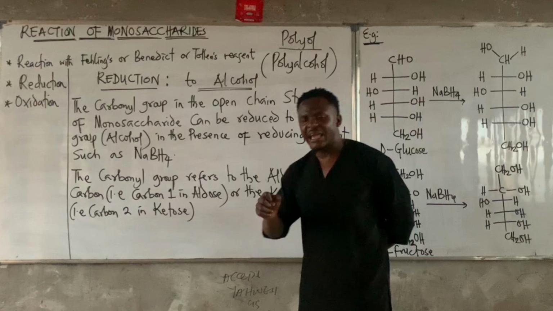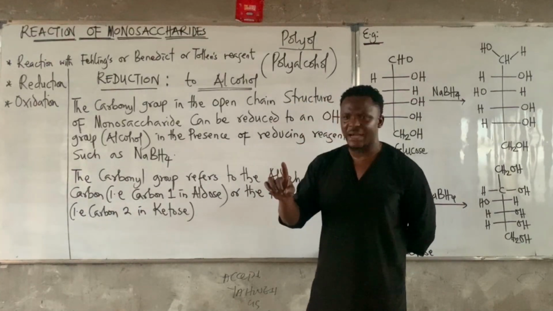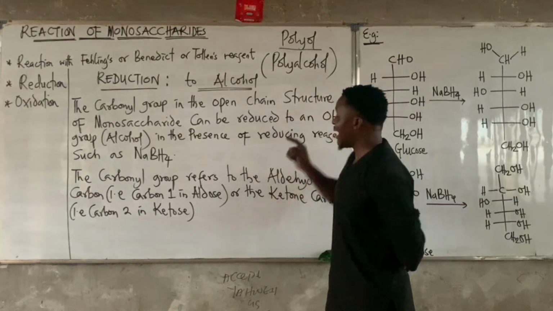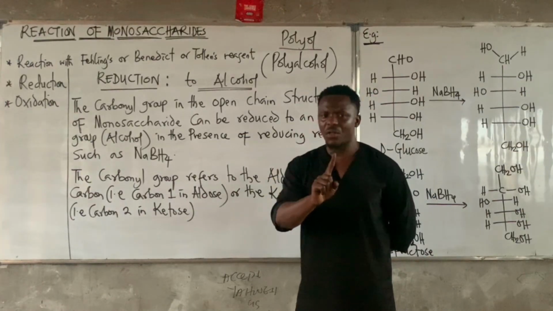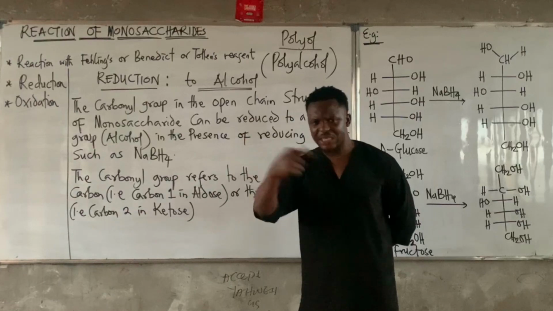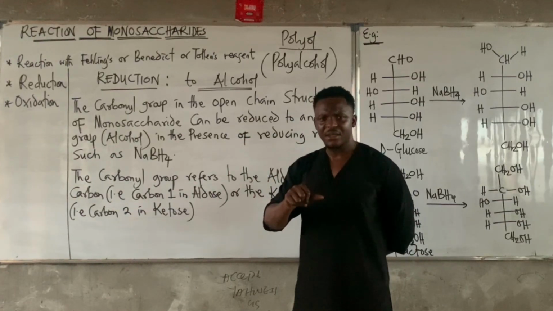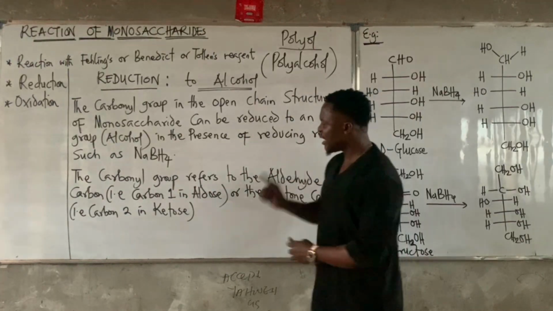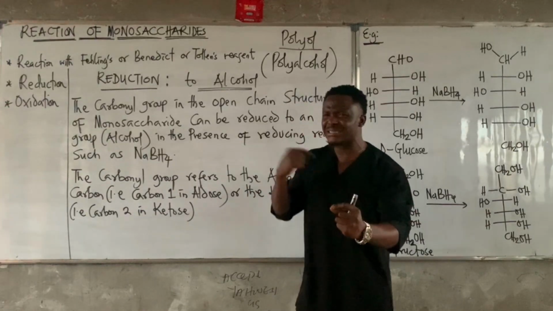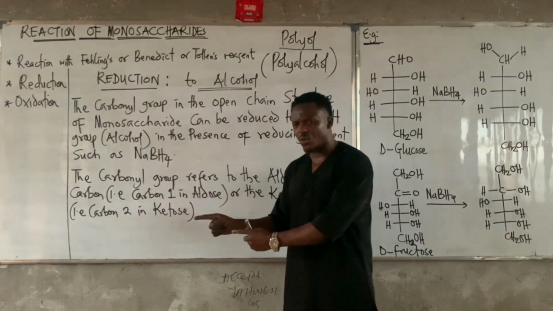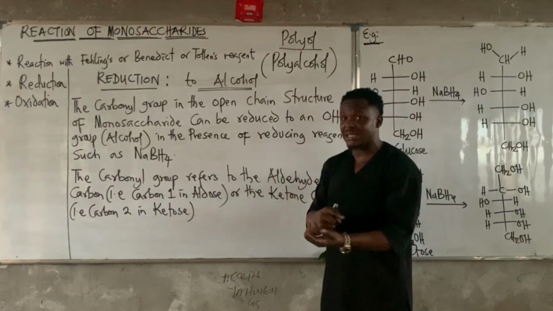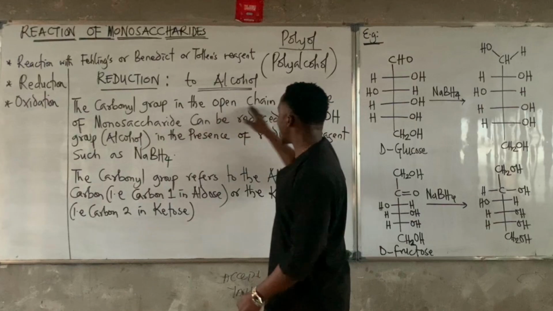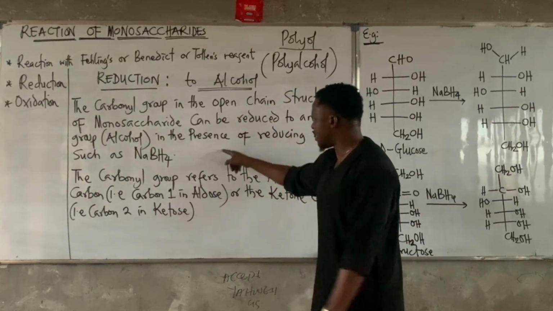Now, remember, in general organic chemistry 1, aldehydes can be reduced to primary alcohol. Ketones can be reduced to secondary alcohol. Remember, Chem 260? It means that if I reduce the aldehyde functional group present in an aldose, I'm going to get an alcohol. If I reduce a ketone functional group present in the ketoses, I'm still going to get an alcohol. So we said this carbonyl group can be reduced to an alcohol in the presence of a reducing agent, sodium borohydride.